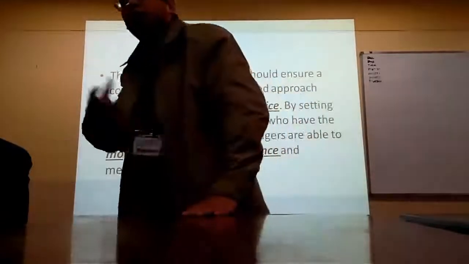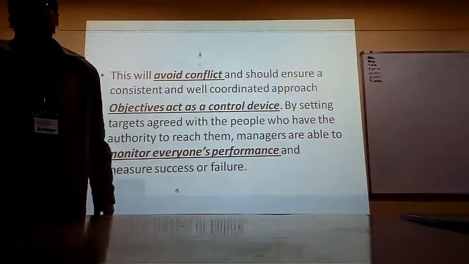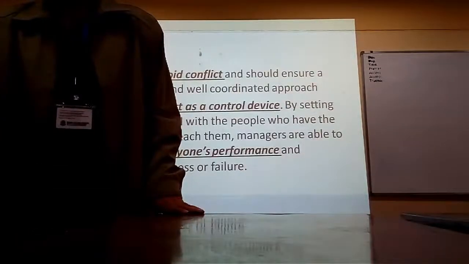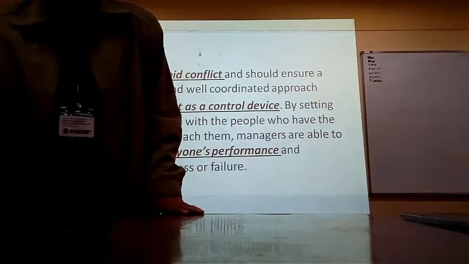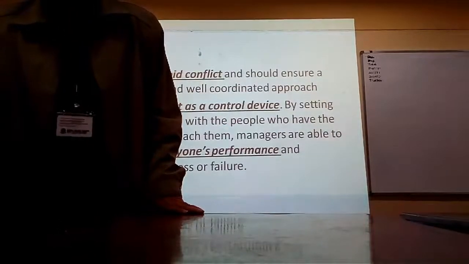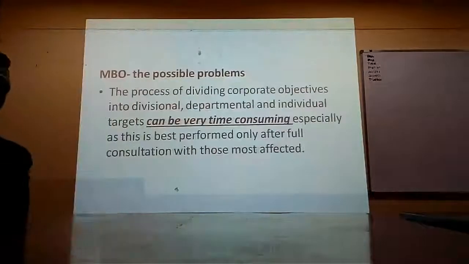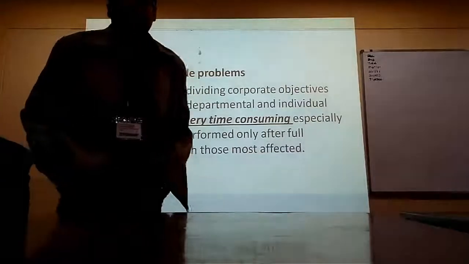Obviously, because there are objectives, we can now monitor everyone. You had to cut your costs by 30,000, but so far you have only cut your costs by 10,000. So 20,000 more. Reduce your expenditure. This is a control device. All right. Next. Now, what are the problems of management by objectives?